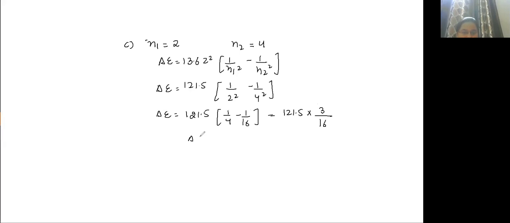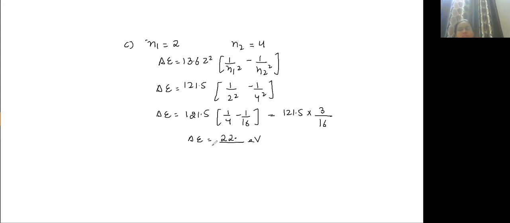So what will be the energy that you will get? So what value you will get? Around 22. Around 22 you will get 22.7 or 9, you can check.